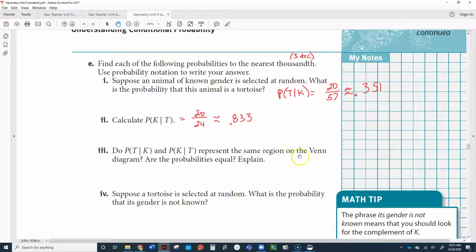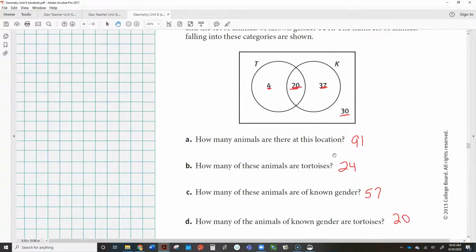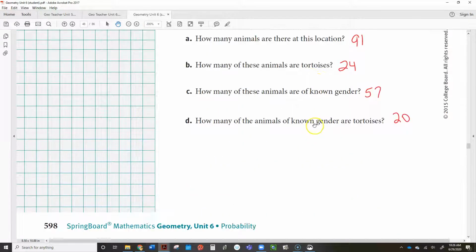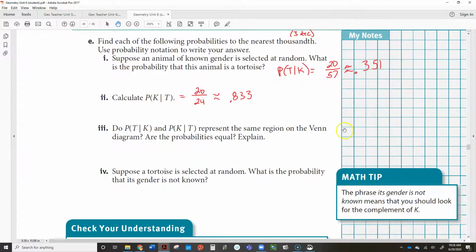So do these represent the same region on the Venn diagram? Yes, they do represent the same region because every time we were talking about these 3 numbers right here. We didn't include these out here. So both times we talked about these 3 numbers. However, the answers were not the same because the sample space changed. We had a different sample space here than we did over there.